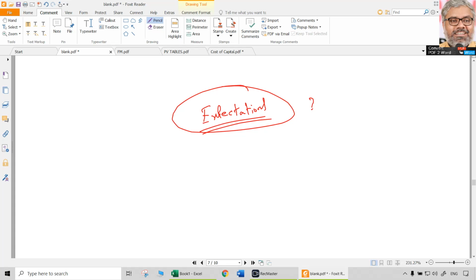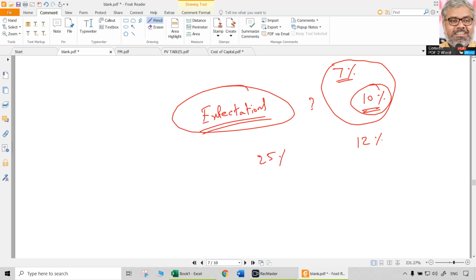And another point is, what is the limit for these expectations? If someone says, I want 10% return, because bank is giving me only 7%, I want something more than that. Let us say if some investor's logic is that. That is the expectation, 10%. Somebody may expect 12%. Somebody may say, I want 25%. Somebody may say any number. I want 4,500%. Do you have any problem with that? If you get 4,500% return, nobody in the world will have a problem with that.